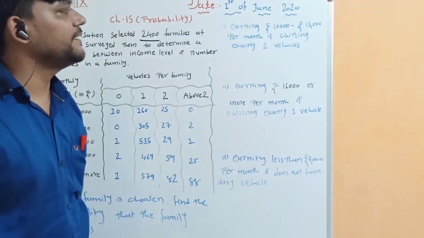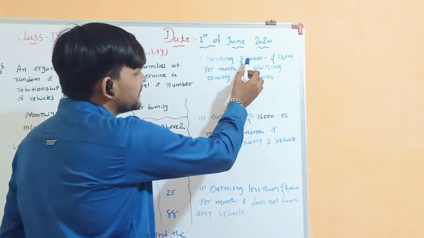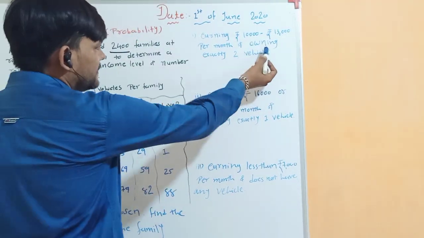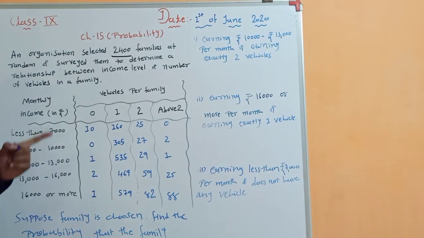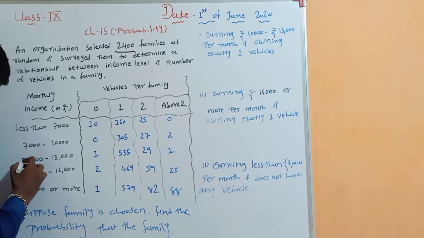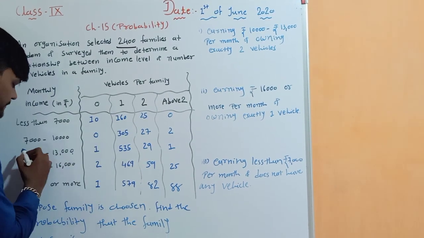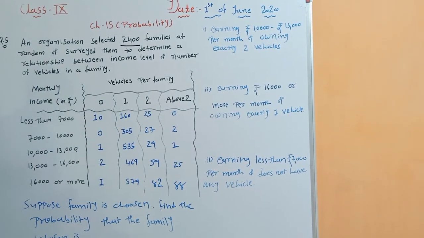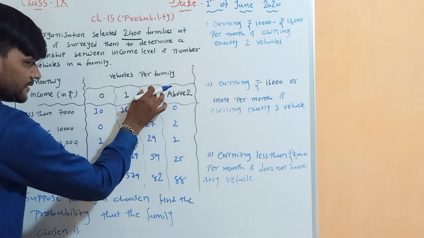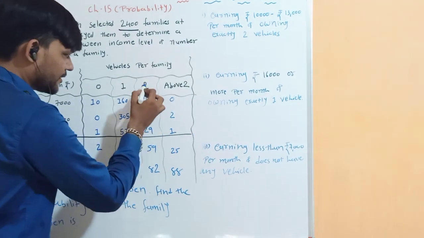Now here the different events are given. The first event is the family earning rupees 10,000 to 13,000 per month and owning exactly 2 vehicles. So first of all, the monthly income is 10,000 to 13,000, so we have to check the row of 10,000 to 13,000, and exactly 2 vehicles, so in the 2 vehicles column we have to check. The row is 10,000 to 13,000 and the column is 2.